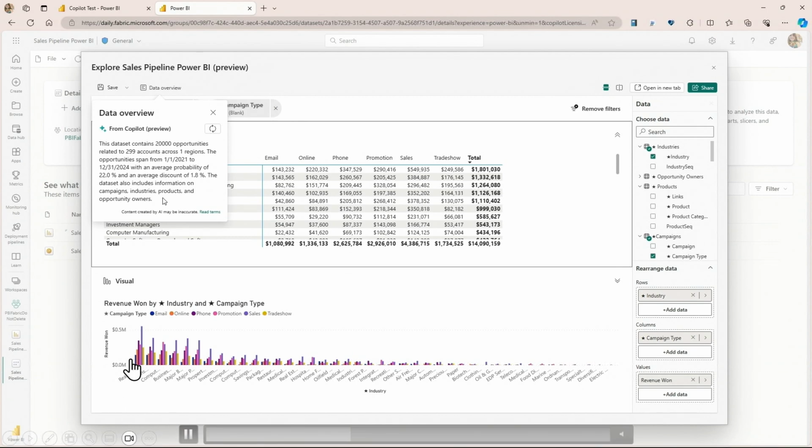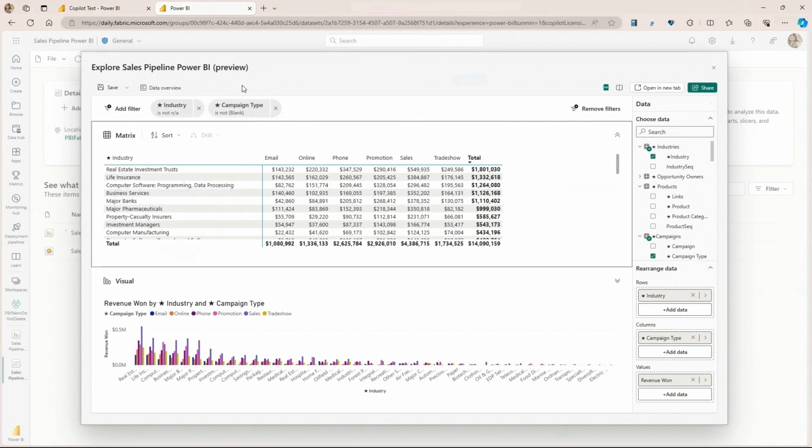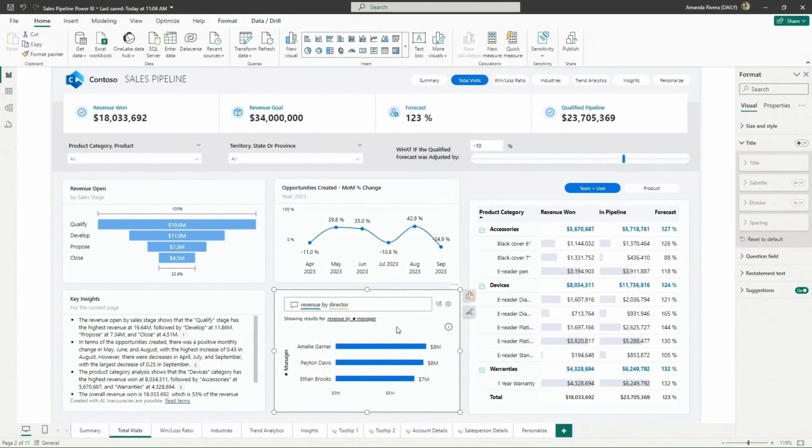Now, the other area that we're focusing on is Copilot being built more directly into the canvas itself. And so one of the things that we're investing in is Copilot-powered visuals in Power BI. The first visual that we're sprinkling a little bit of Copilot into is the Q&A visual. This visual has existed for quite a while. Basically, you can interact with natural language and get charts back, and it's just a visual in the report.